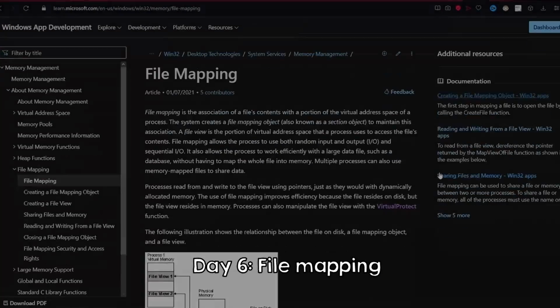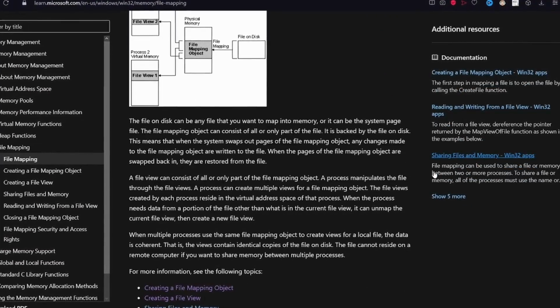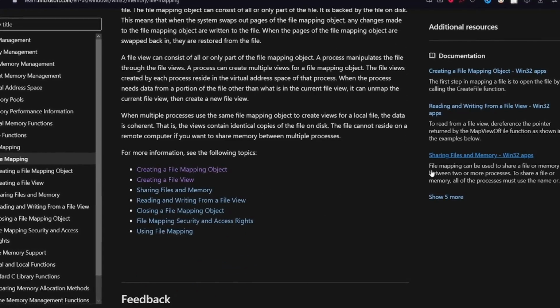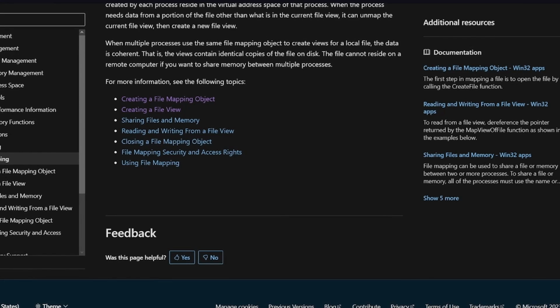Let's talk about file mappings. This is not something that you will do often, but it is valuable to know because this concept is used in many things, including graphics programming, and it is the perfect introduction to virtual memory, which we'll talk about for a few videos. So let's go!